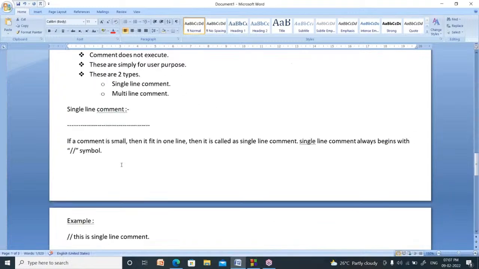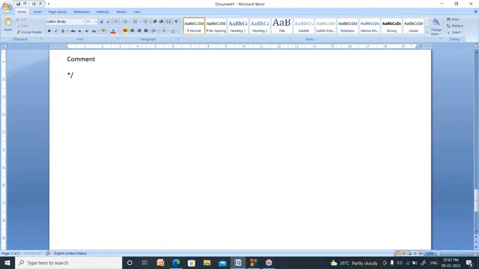In the C programming language, you can write brackets in 4 ways. These are the square brackets. These are the flower brackets. These are the round brackets. These are the angular brackets. 4 types of brackets you can use. I used this one to include the header file: hash include stdio.h. You have to write it within the less than and greater than symbols. Okay, it is one type of bracket.